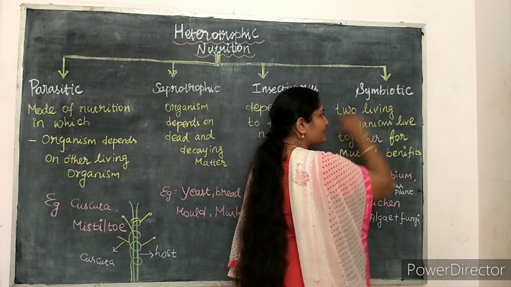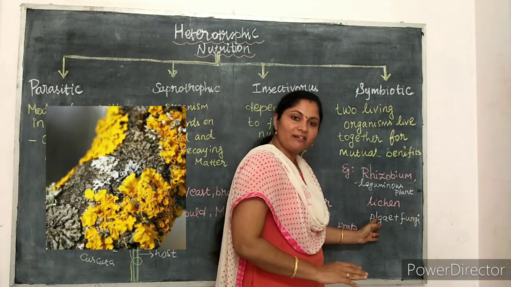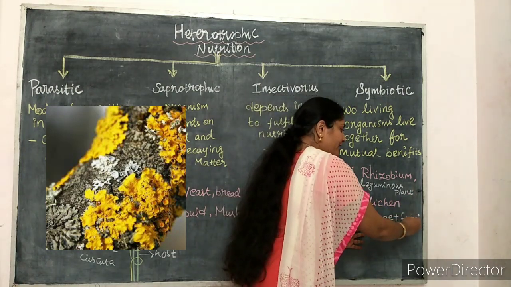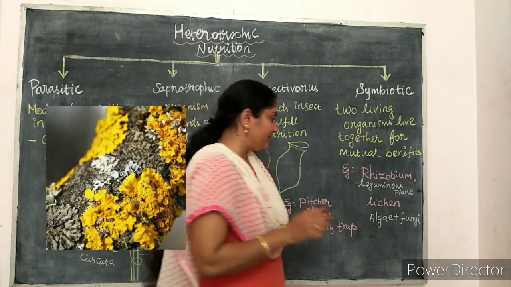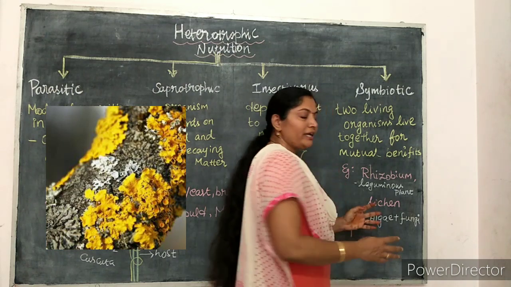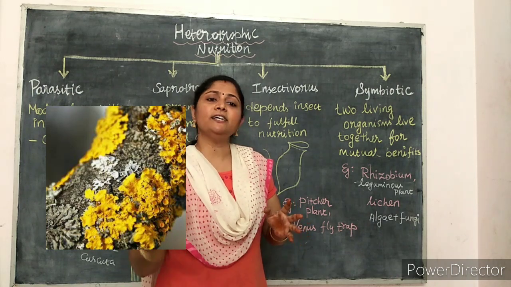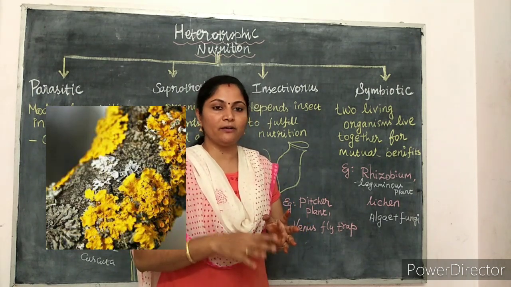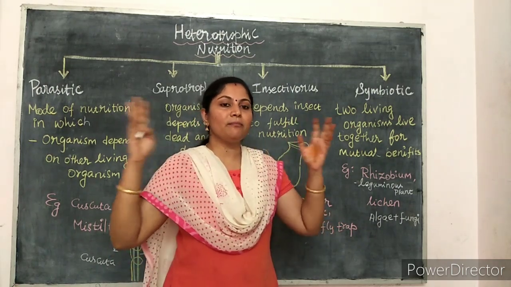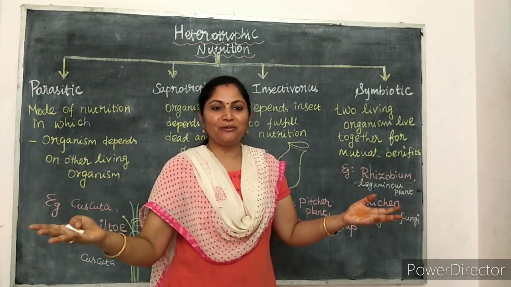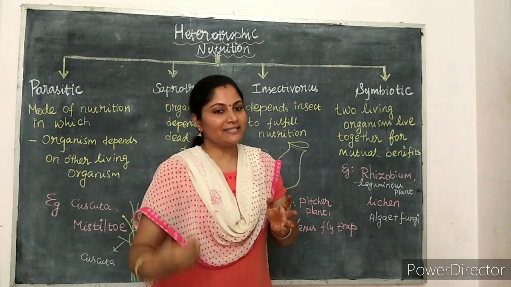One more example of a symbiotic relationship is lichen. Lichen is the symbiotic relationship between algae and fungi. Remember, the fungi hold the algae. Both are benefited: one gives water and minerals to the other, and the other prepares food for the first. Both are benefited in this case. So that's all about heterotrophic nutrition. We saw four types; remember each type with its examples.